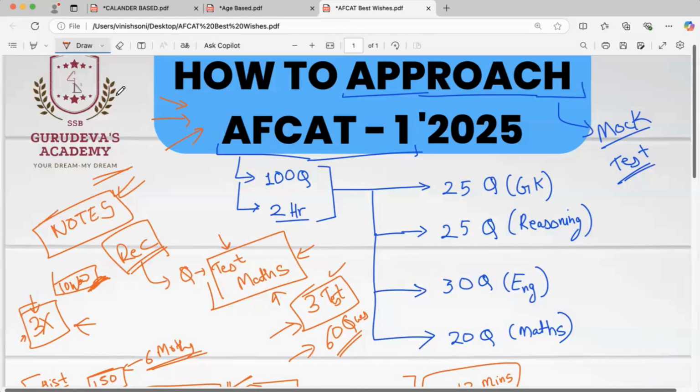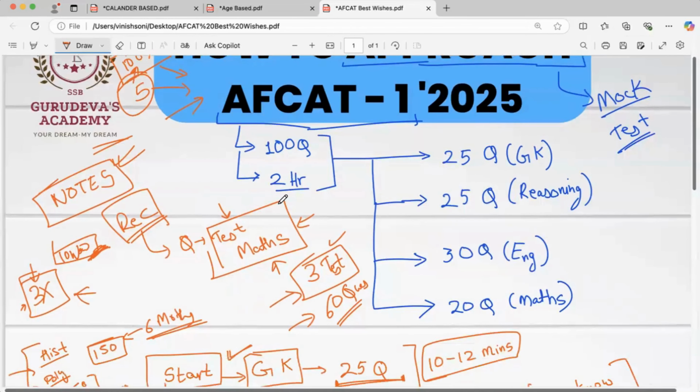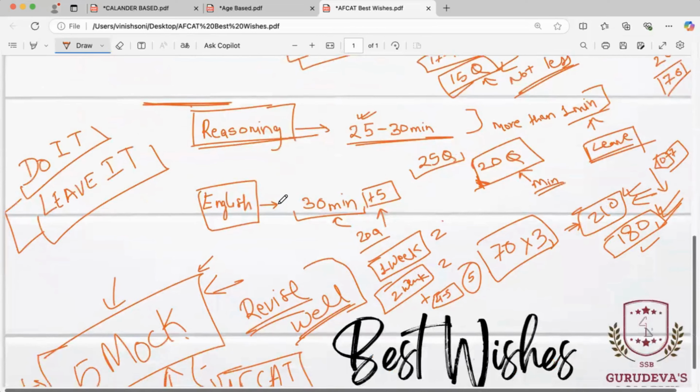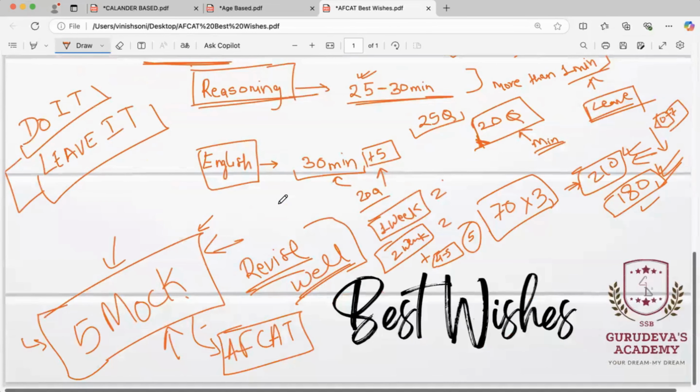But I want 100% effort from your side just for these 5 mock tests. And you will see that in your exam you will be easily able to score more than the required cutoff. So that was about today's session, the conclusion of it.